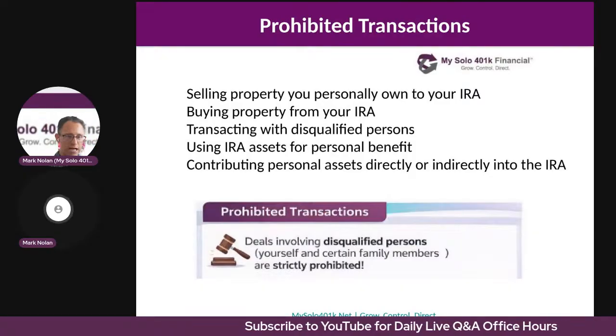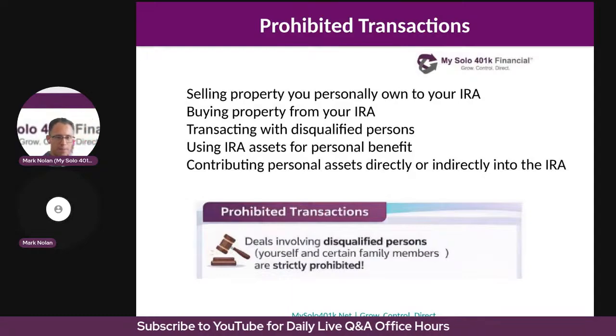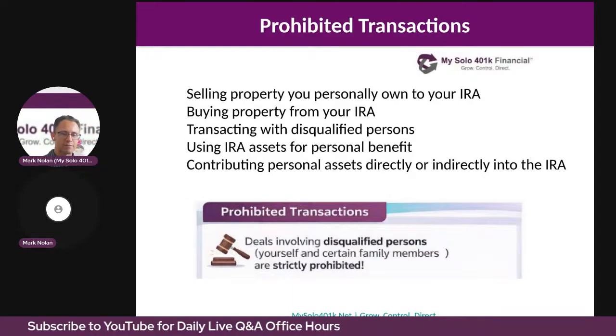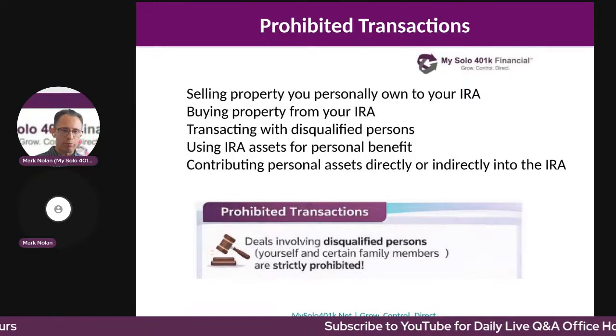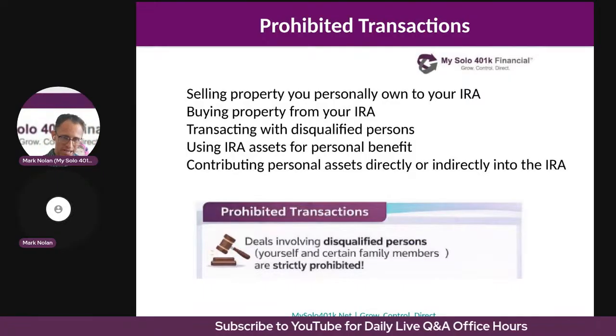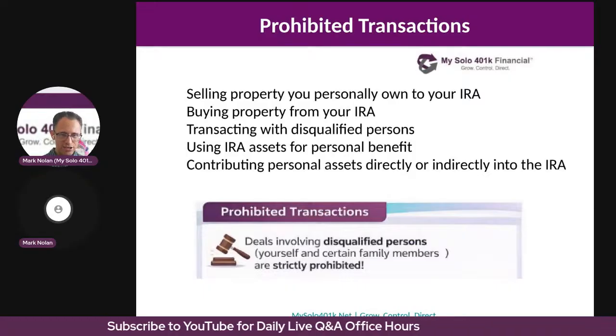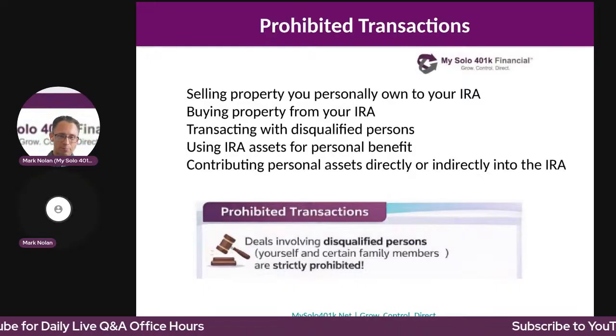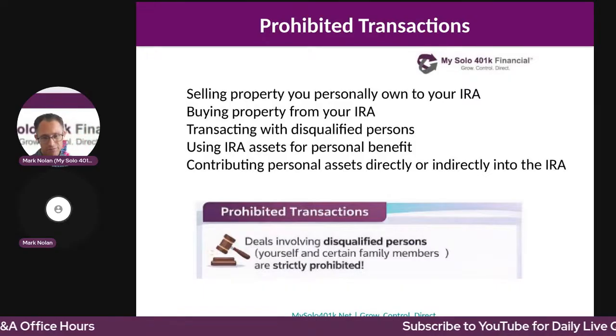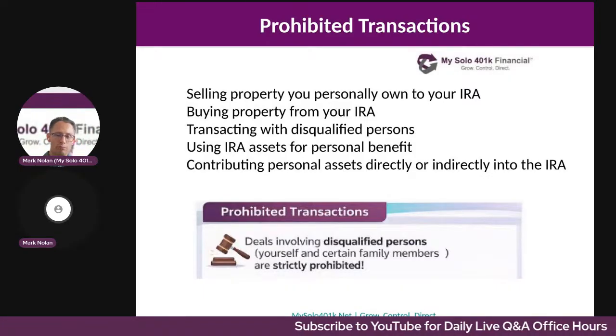That same rule applies to solo 401k plans. Transferring your land into your IRA. So let's say you own some farmland or some vacant land. It would be prohibited to sell or exchange that land that you or disqualified parties personally own or your business personally owns to your self-directed IRA or even to a solo 401k.